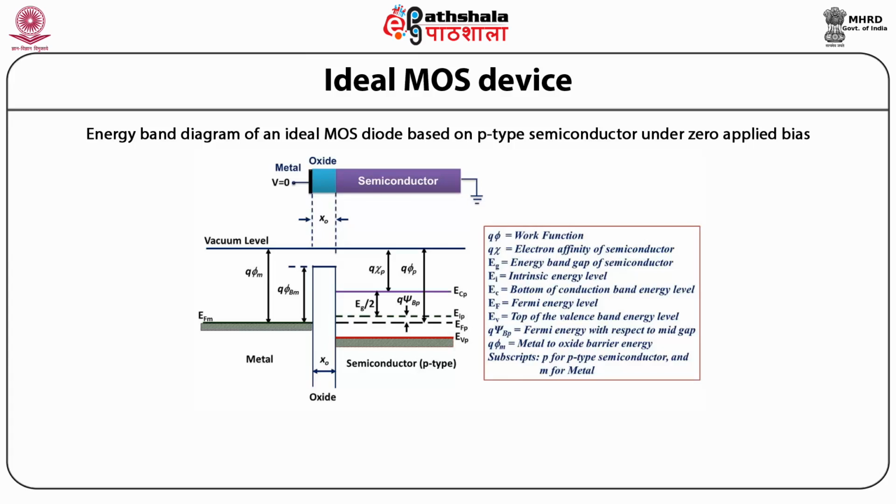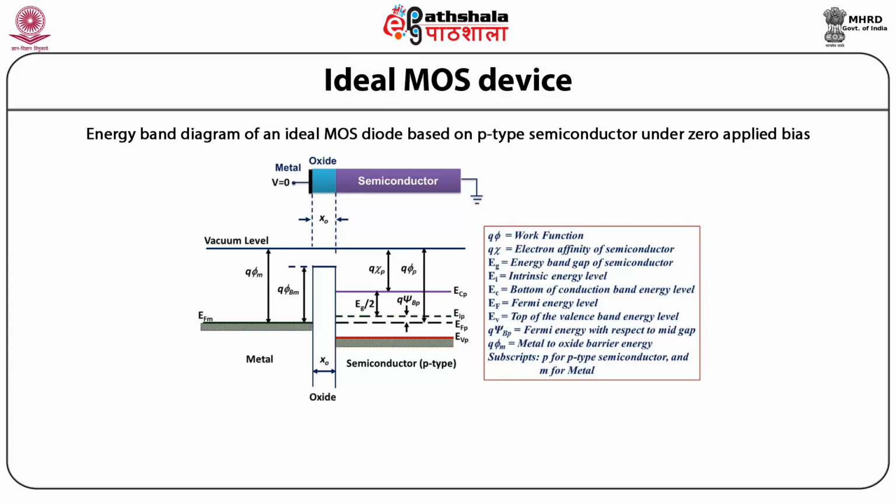Now if we go towards the semiconductor side, Eg is the energy band gap, Ei is the intrinsic energy level, Ef is the Fermi energy level, Ec corresponds to the bottom of the conduction band, and Ev corresponds to the top of the valence band.